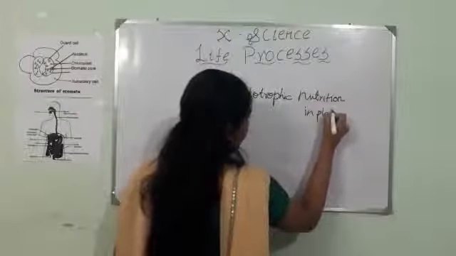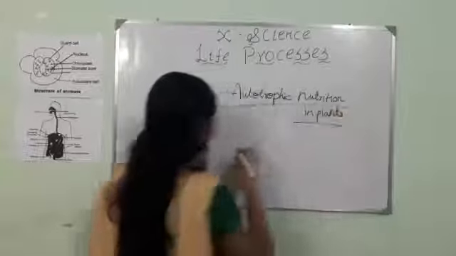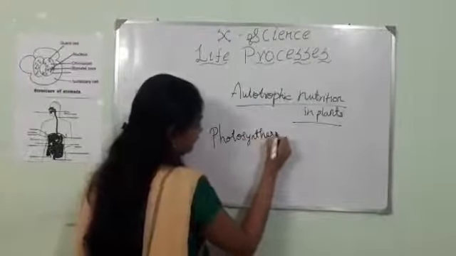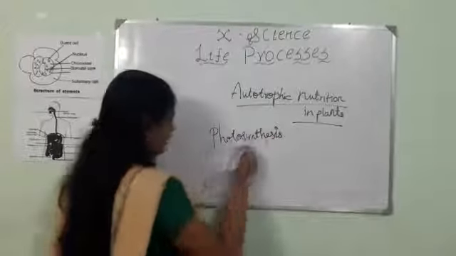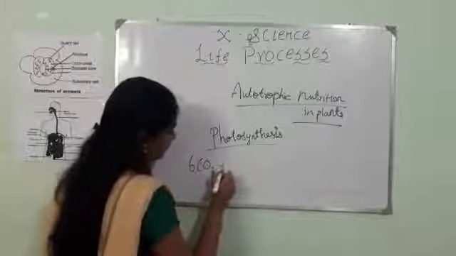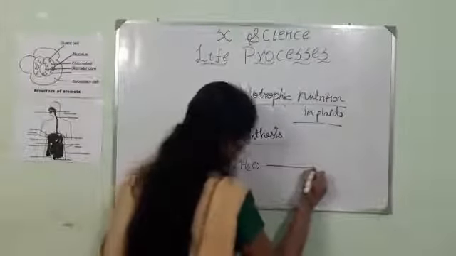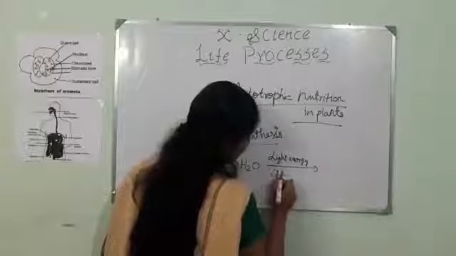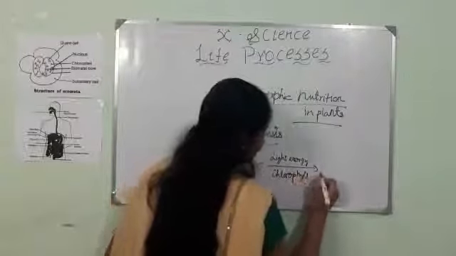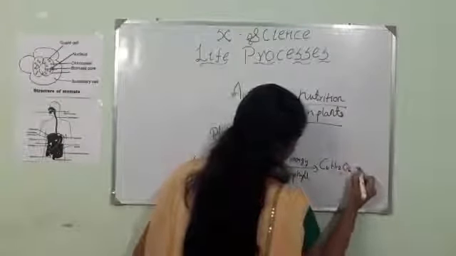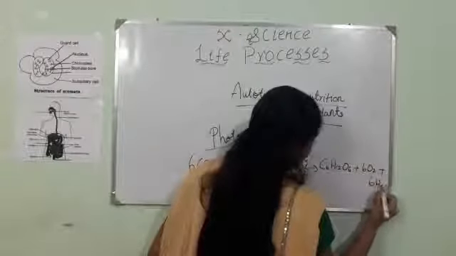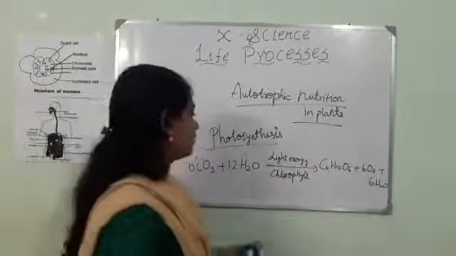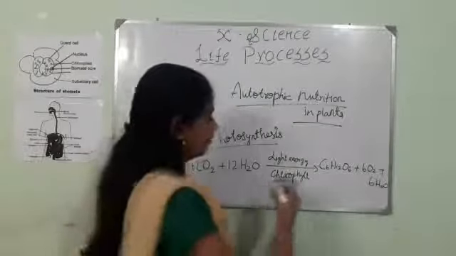Autotrophic nutrition in plants involves an important process called photosynthesis, the process in which carbon dioxide and water react in the presence of light energy and chlorophyll to give glucose.